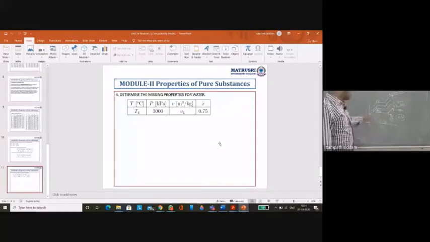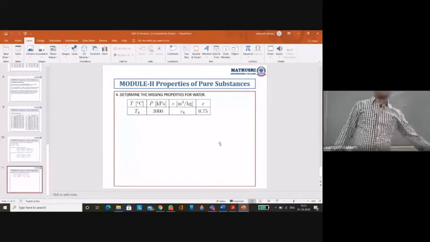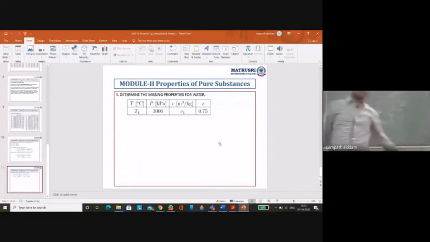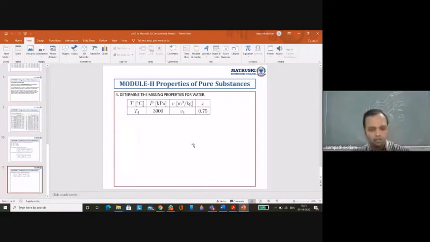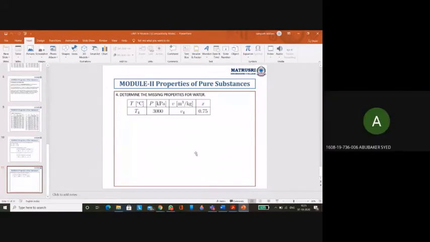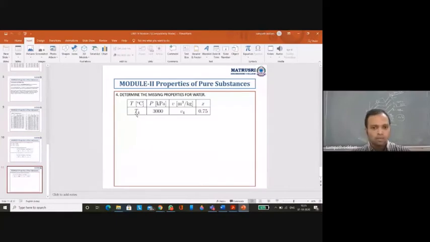If I want to know the state, the PSAT should be given. If PSAT is also given, then I will identify the state. Then I will directly jump to that particular state; if it is superheated, then at that particular pressure and the PSAT value which I have got at 3001, I will identify the V. Is that clear? Is that clear now? Yes, sir. It's clear. Now T4 we got directly from saturation, and also the V.